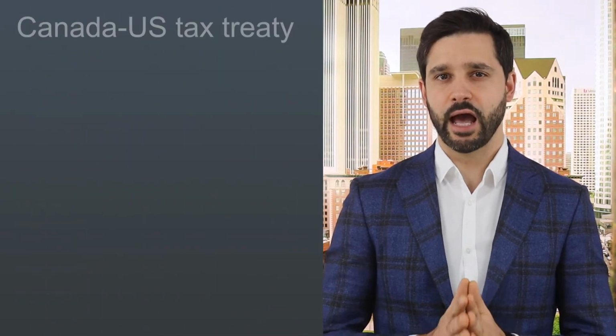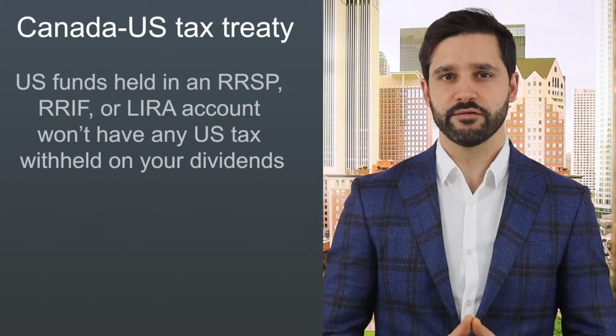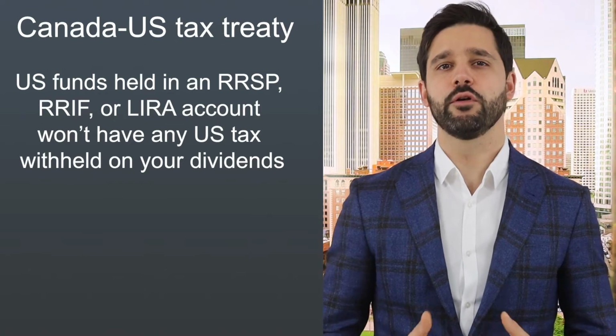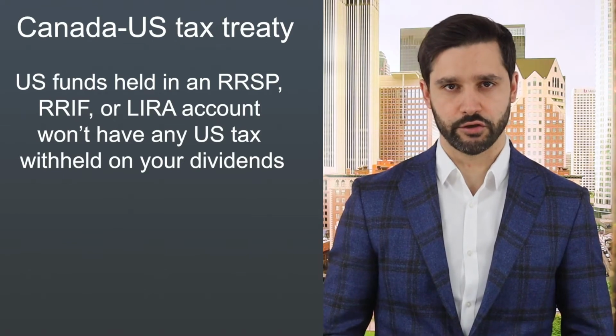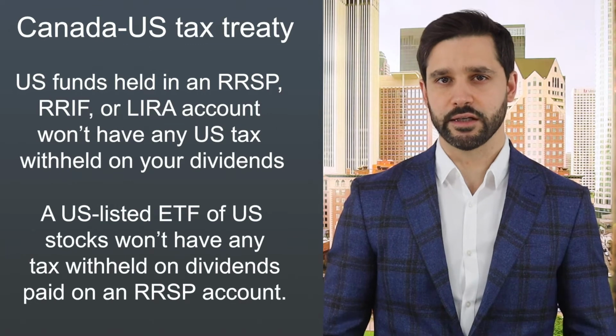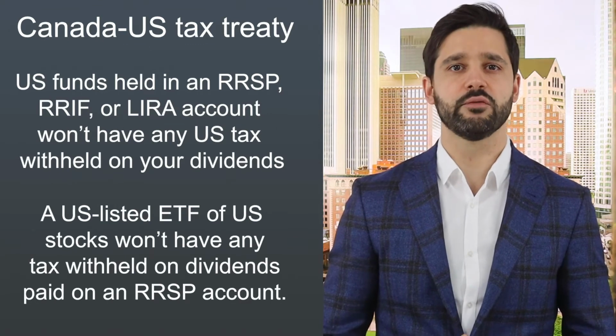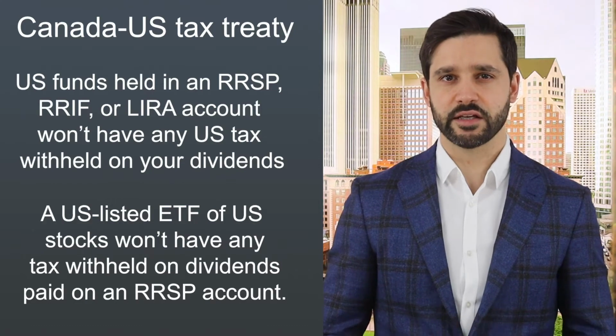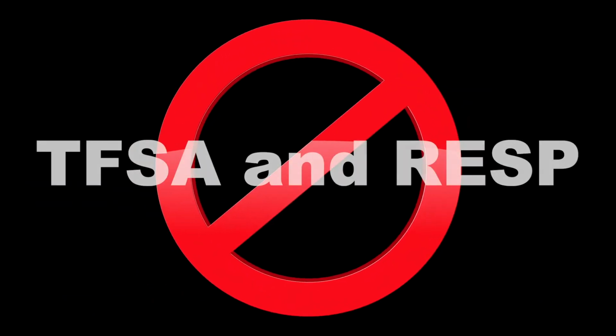Okay, now a few things to keep in mind about account types and why they matter. Because of the Canada-US tax treaty, US funds held in an RRSP, RRIF or LIRA account won't have any US tax withheld on your dividends. A US listed ETF of US stocks won't have any tax withheld on dividends paid in an RRSP account. The same rule does not apply to TFSA and RESP accounts. This arrangement only applies to Canadian investors who invest in US funds.